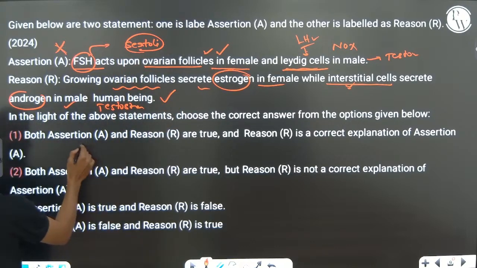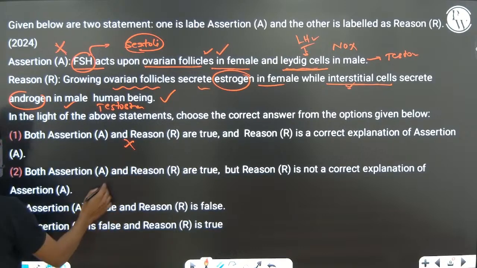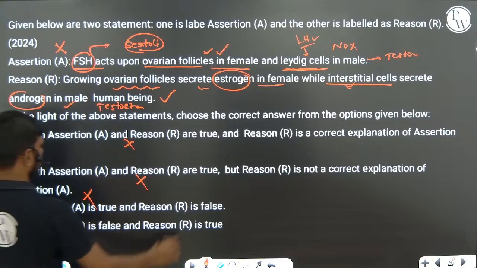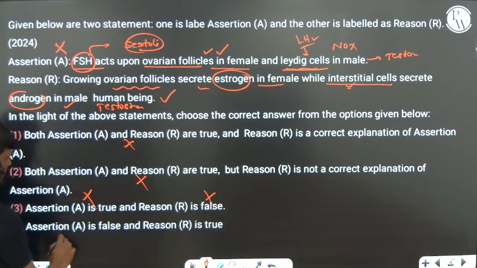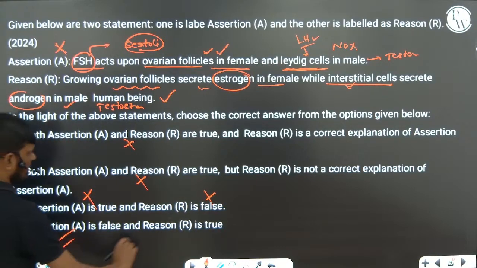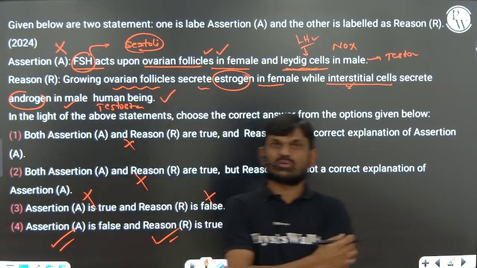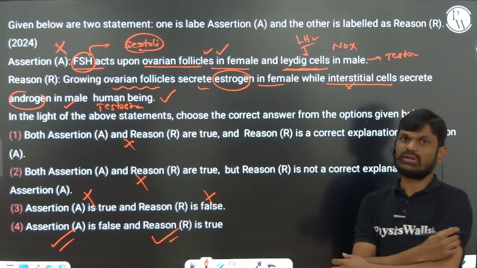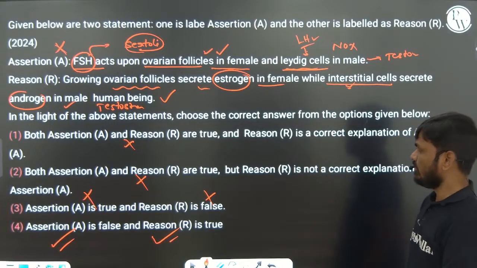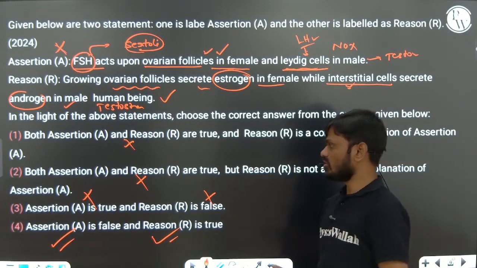So simply, both are right, no. A and R right, no. A is true, no. R is false, no. A is false, yes. And R is right, yes. Okay, so this is the question that was given in the 2024 NEET exam, I think. I hope you understood this question.